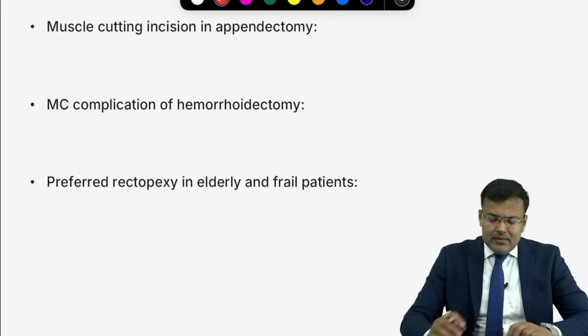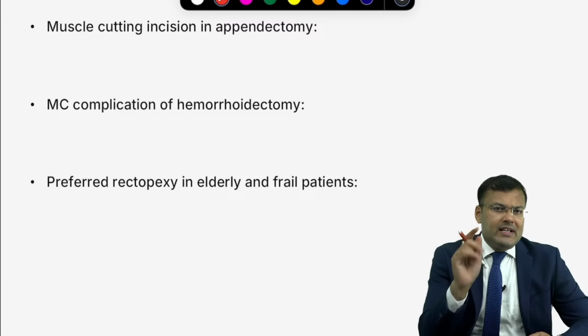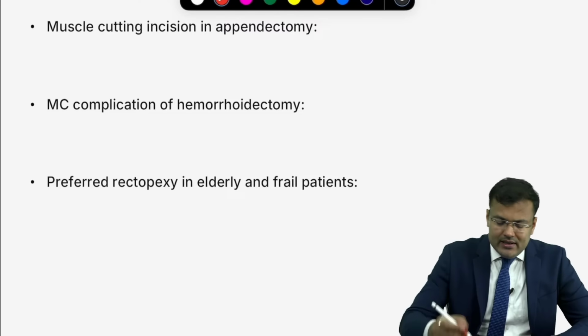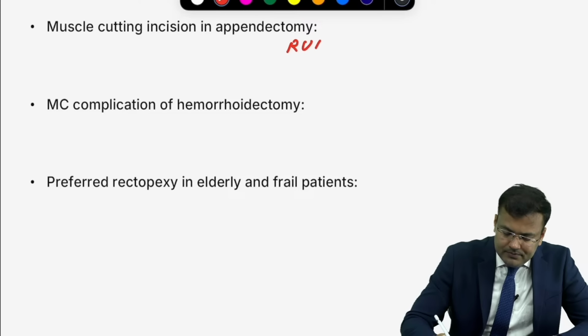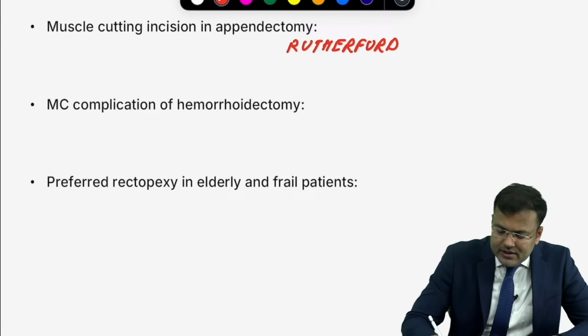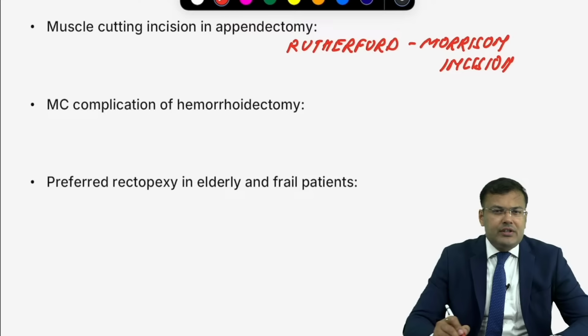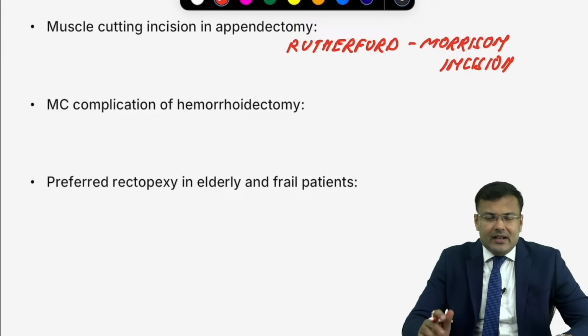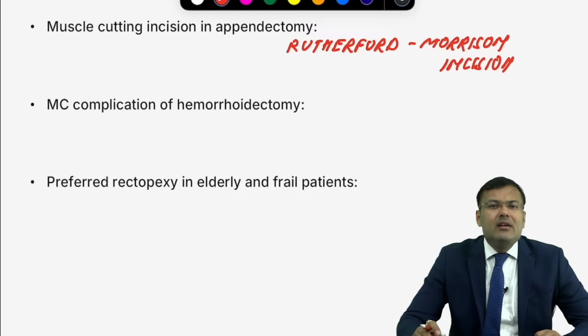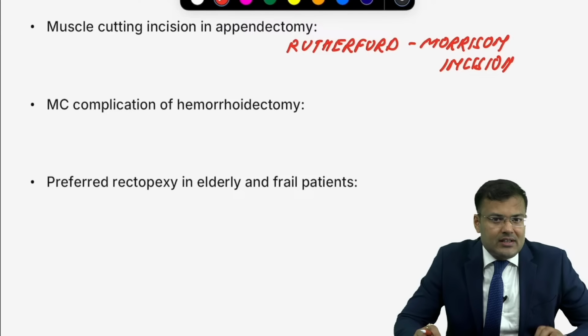Next, muscle cutting incision. There is only one incision in appendectomy which is muscle cutting, Rutherford-Morison. Rest all incisions of appendectomy are muscle splitting. So Rutherford-Morison incision used for retrocecal appendicitis, it is muscle cutting. We are going to cut conjoint tendon, that is internal oblique plus transversus abdominis.